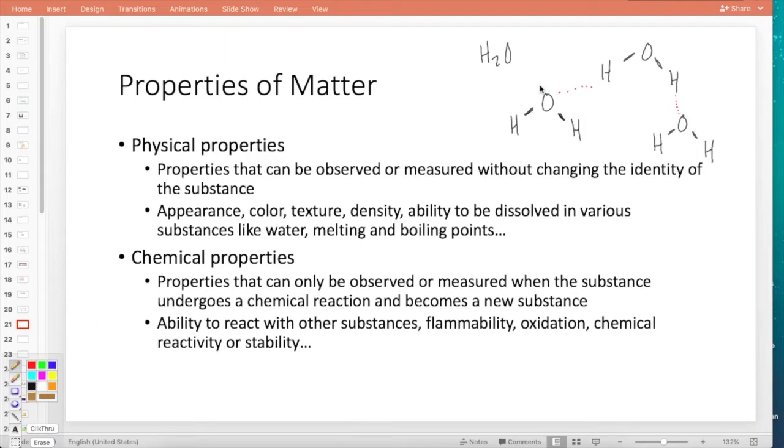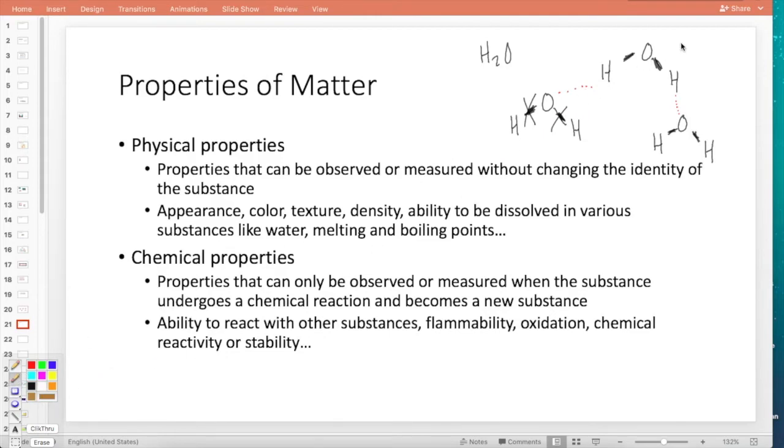What do the black bars represent? Strong chemical bonds. What do the red dotted lines represent? Weaker intermolecular forces. So this would be like a sample of water. What can I analyze about the water without changing its identity? Well, first of all, what would I have to do to the water to change its identity? I would have to break these bonds, right? I'd have to rip the atoms apart because then it's not going to be water anymore.